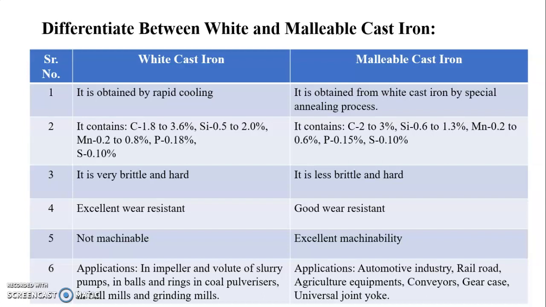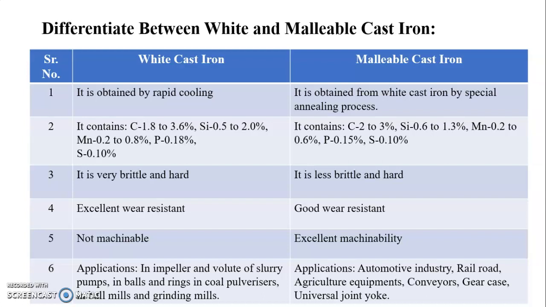The next: differentiate between white and malleable cast iron. The first point: white cast iron is obtained by rapid cooling. Malleable cast iron is obtained from white cast iron by a special annealing process. Then there are some compositions. In white cast iron, the carbon percent is about 1.8 to 3.6%, silicon 0.5 to 2%, manganese 0.2 to 0.8%, phosphorus 0.18%, and sulfur 0.10%.